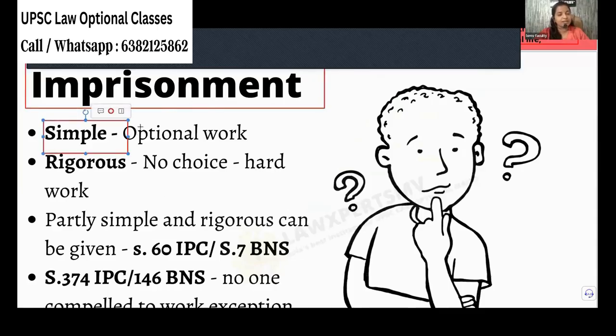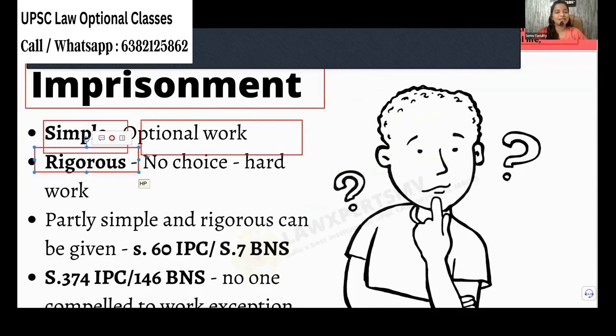One is simple imprisonment where the work is optional. But rigorous imprisonment, no choice at all. You have to do hard work. Again, I remember the home. When there is a couple, the husband has a choice. Either he can do all the work at home and help the wife, or he can go only for work, come back and ask for tea, coffee and enjoy his married life. Okay, so marriage is imprisonment for sure.